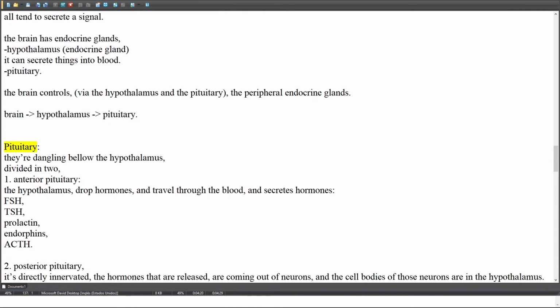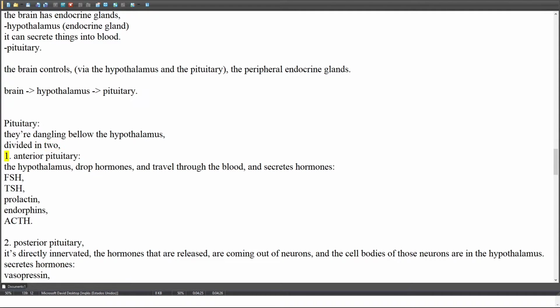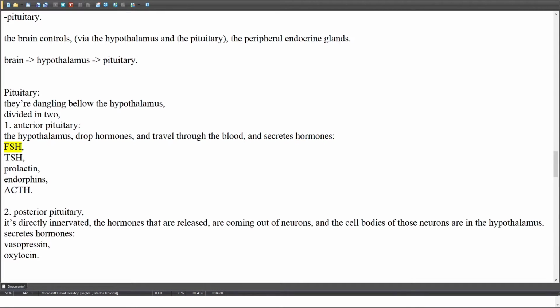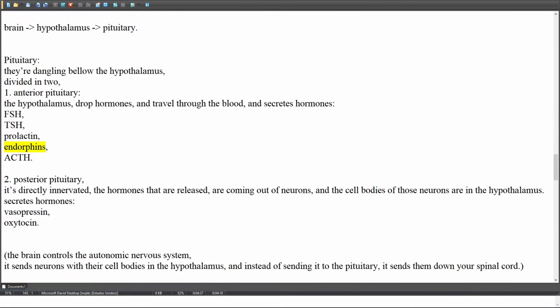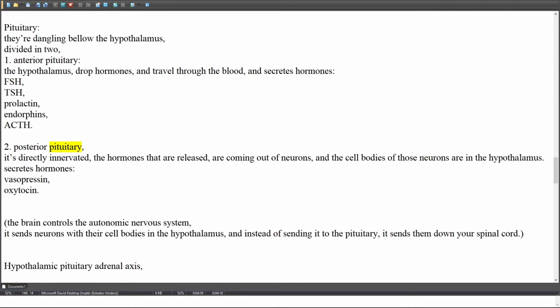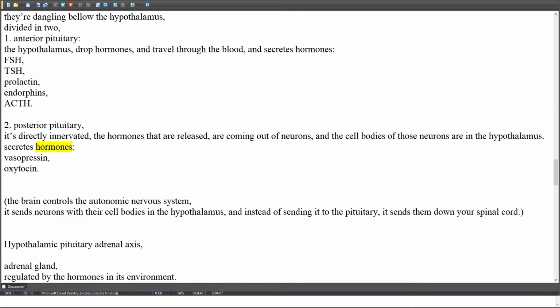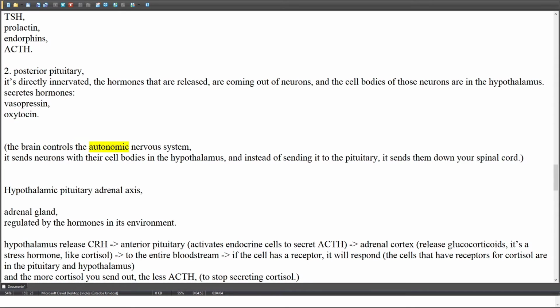Brain, hypothalamus, pituitary. The pituitary dangles below the hypothalamus and is divided into two parts. One, the anterior pituitary: the hypothalamus drops hormones that travel through the blood, and it secretes hormones such as FSH, TSH, prolactin, endorphins, and ACTH. Two, the posterior pituitary is directly innervated. The hormones released come out of neurons whose cell bodies are in the hypothalamus. It secretes vasopressin and oxytocin.